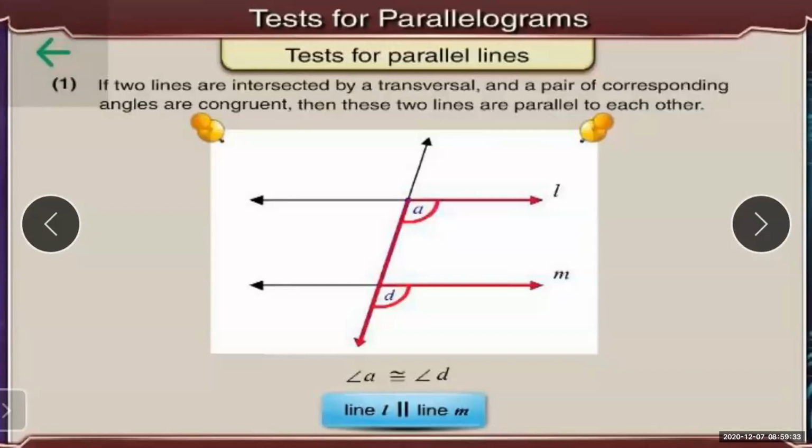What was that? If two lines are intersected by a transversal and a pair of corresponding angles are congruent, then those two lines are parallel to each other. That means we cannot say these two lines are parallel unless the corresponding angles formed by the two lines intersected by a transversal are congruent. Only then can we say that the two given lines are parallel. That was the first test.